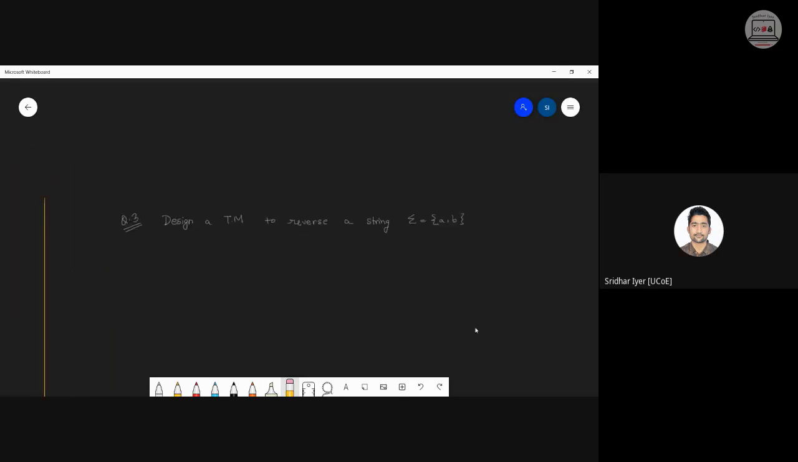This is quite similar, but instead of copying, we now have to reverse. I hope you would be able to solve it. काफी हद तक similar है. Design a Turing machine to reverse a string. These problems are very interesting. अभी मैं solve करता हूँ तो बहुत I feel मजा आता है actually solve करने में, because logic बैठ गया दिमाग में. So the same thing should happen with you.